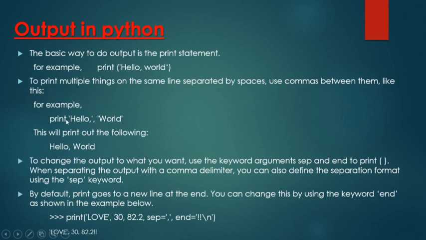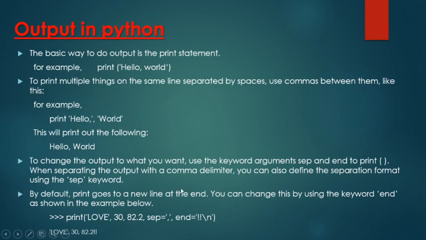To print multiple things on the same line separated by spaces, use commas between them. For example, if you want to print hello world in the same line: by default the print statement ends with a new line character. But if you want to print in the same line separated by commas, then you can use it like this: print hello, then comma, then world, and so on. So when you execute this code, it will print hello world in the same line.